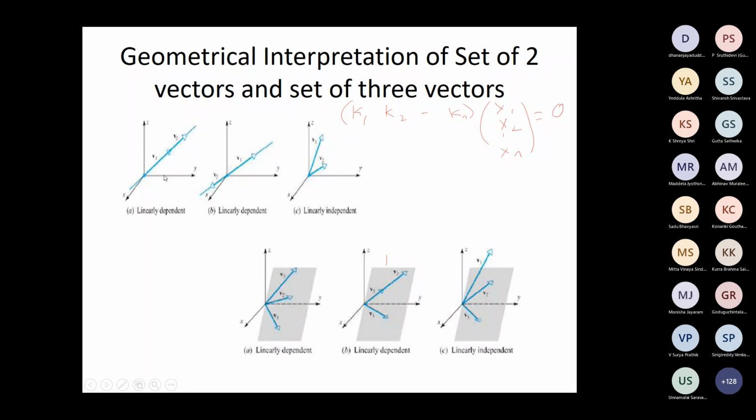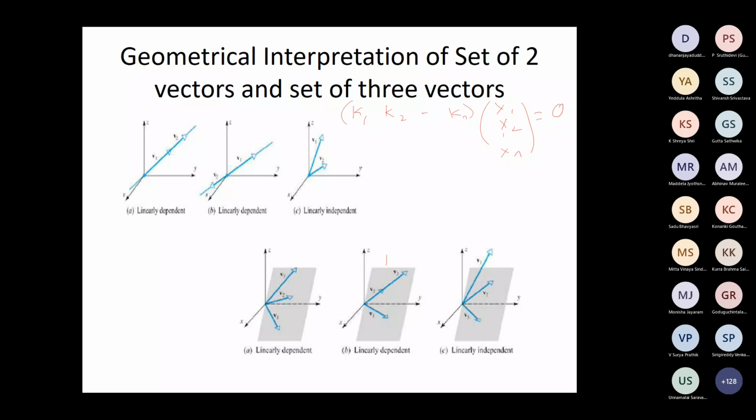By seeing that, can you tell me what it means? Geometrically, what do you see? They are on the same line. If the two vectors are on the same line, they are linearly dependent.